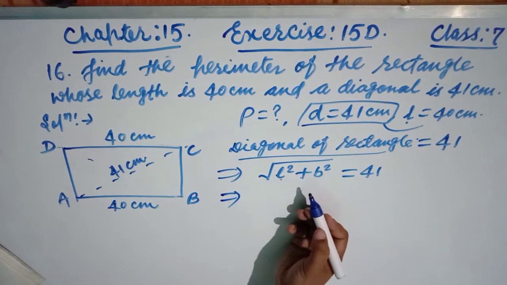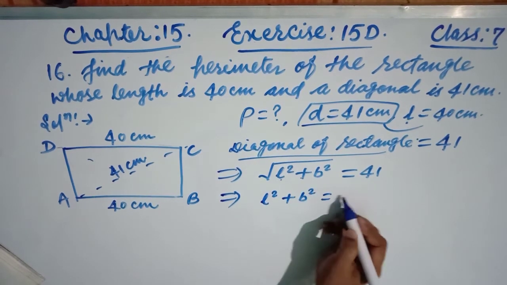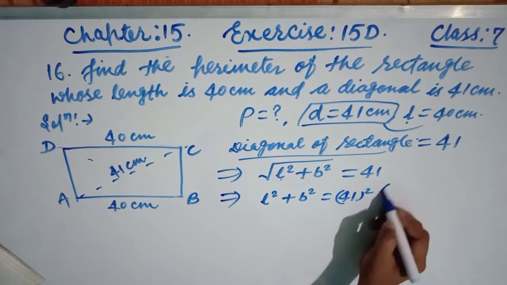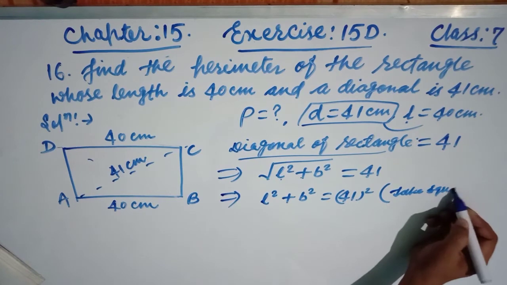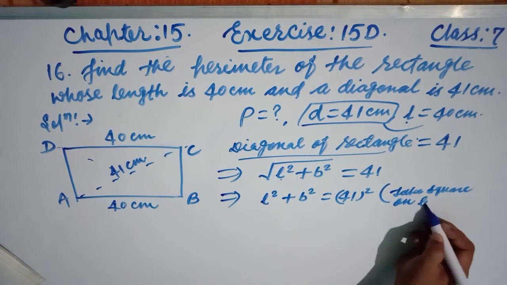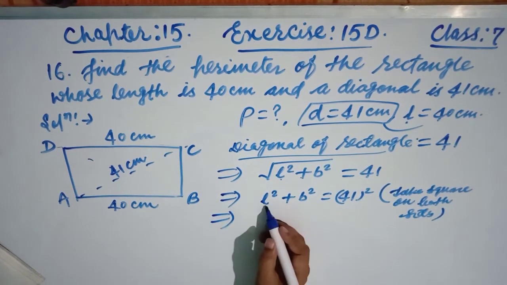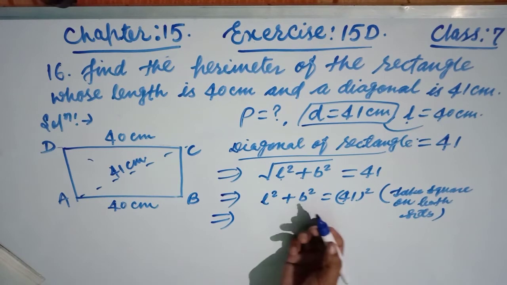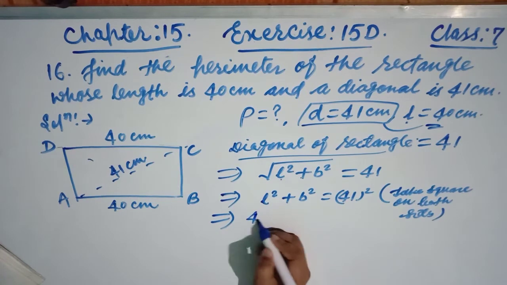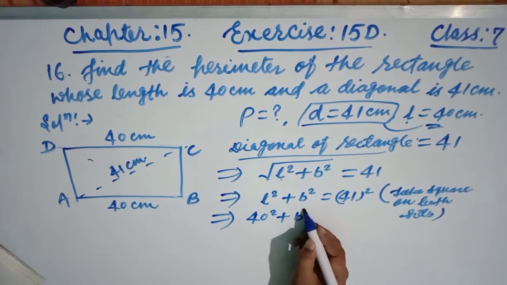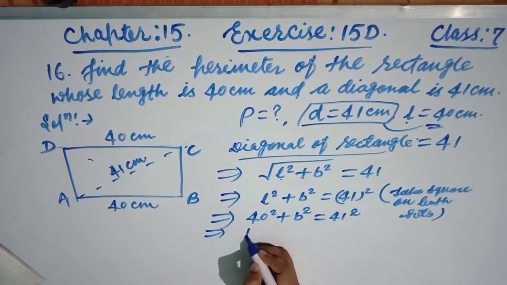Now taking a square on both sides, this is L square plus B square and this is 41 whole square. Now see friends, the value of L is given. L is what? This is 40. Then 40 square, B square is as it is. Now this is 41 square. Okay friends.